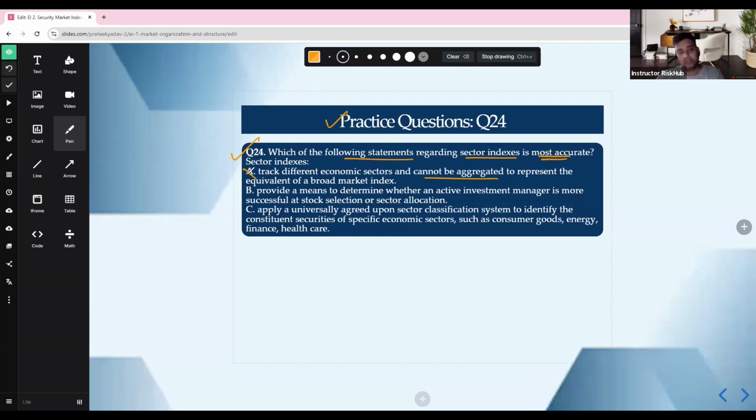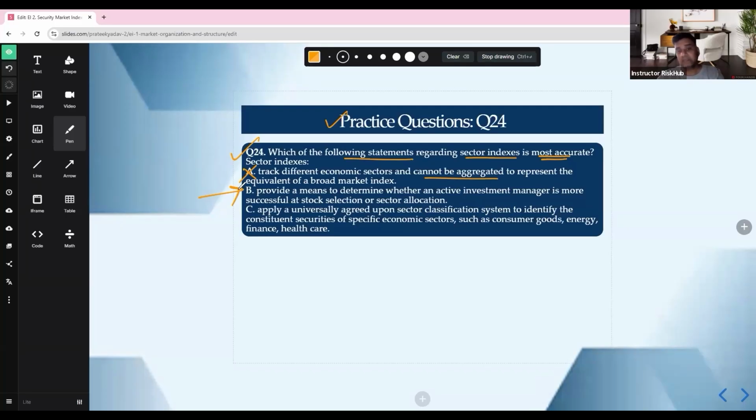That is wrong, because sector indices can be combined to form a broad index. Next: it provides a means to determine whether an active investment manager is more successful at stock selection or sector allocation. That is correct, because we are able to find out whether the manager picked good stocks or just chose the right sector.